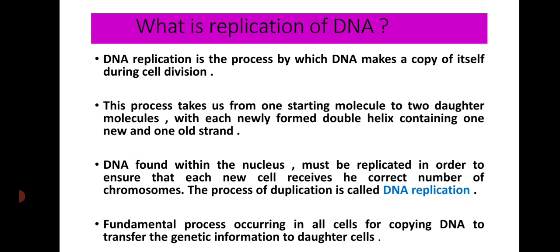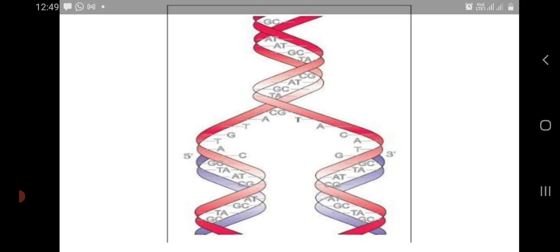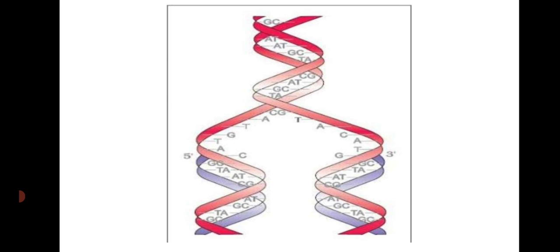So what is replication of DNA? DNA replication is the process by which DNA makes a copy of itself during cell division. It takes us from one starting molecule to two daughter molecules, with each newly formed double helix containing one new and one old strand. DNA found within the nucleus must be replicated in order to ensure that each new cell receives the correct number of chromosomes. This process of duplication is also called DNA replication. This is the DNA replication process.